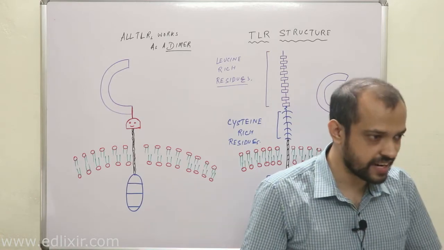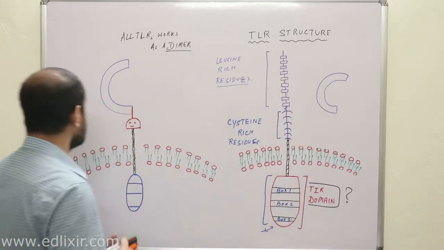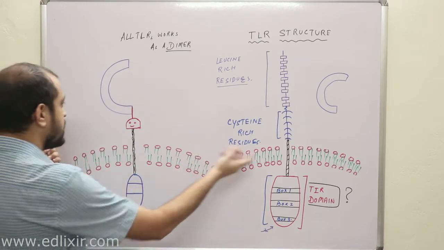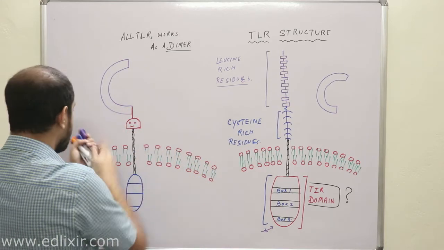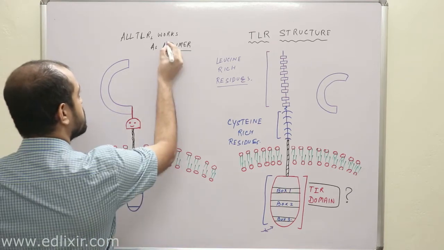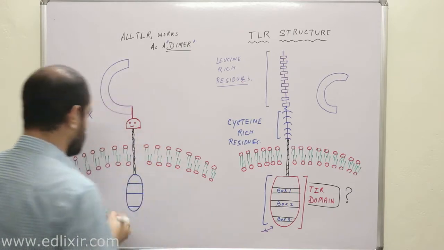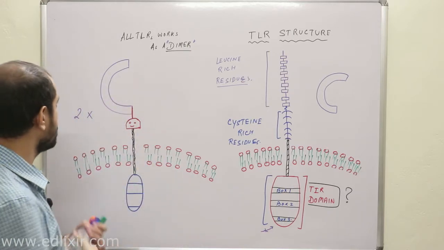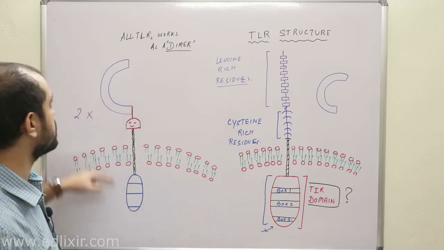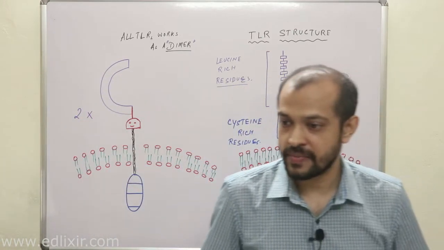bacterial pathogen or something like that which is trying to activate this immune response, then what your body or your cell will do is call in another TLR molecule, and they will form a dimer. Clear? That means there will be two TLR molecules. And when there are two TLR molecules, this dimer will start the signaling process by activating the adapter proteins, right?